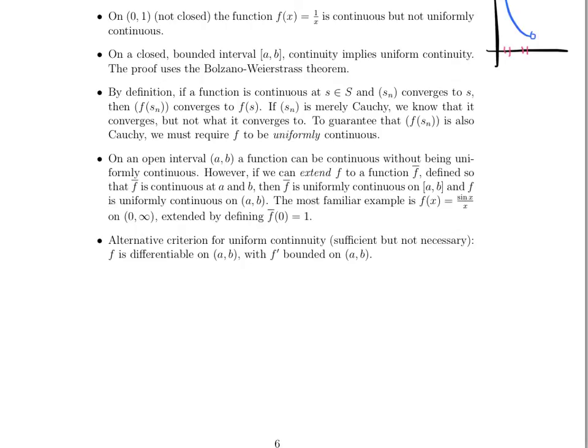And this is one great example of how we can take something that we know is continuous but are unsure whether it's uniformly continuous. But if you're able to extend the function to make it continuous on a closed interval, then the original function, which is defined on an open interval, can also be uniformly continuous, as you've shown.